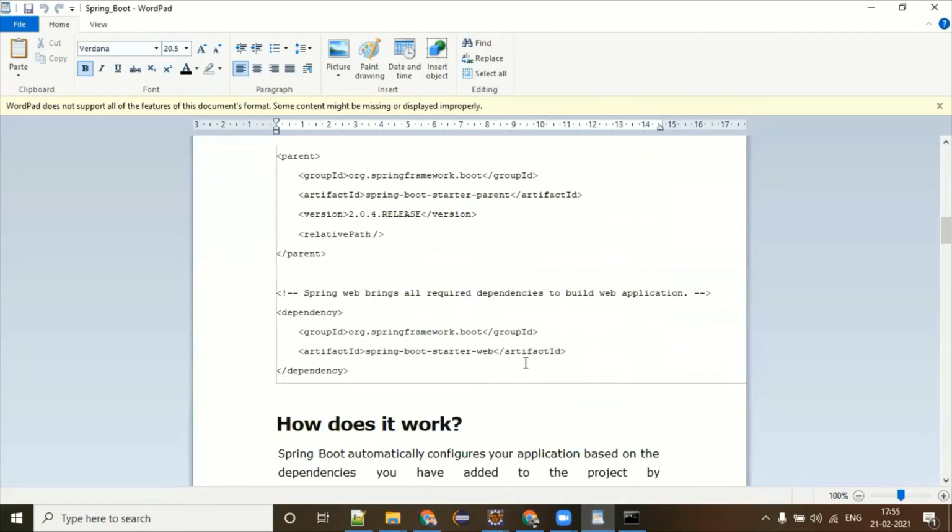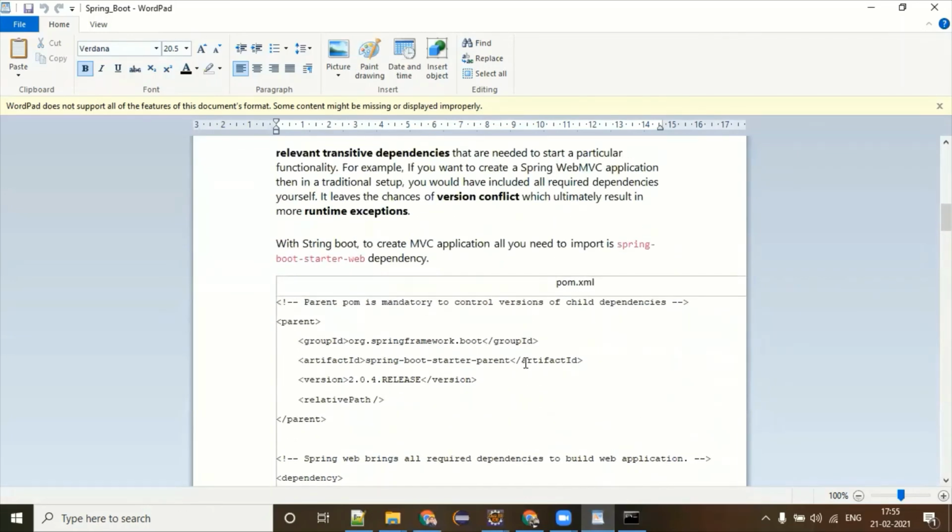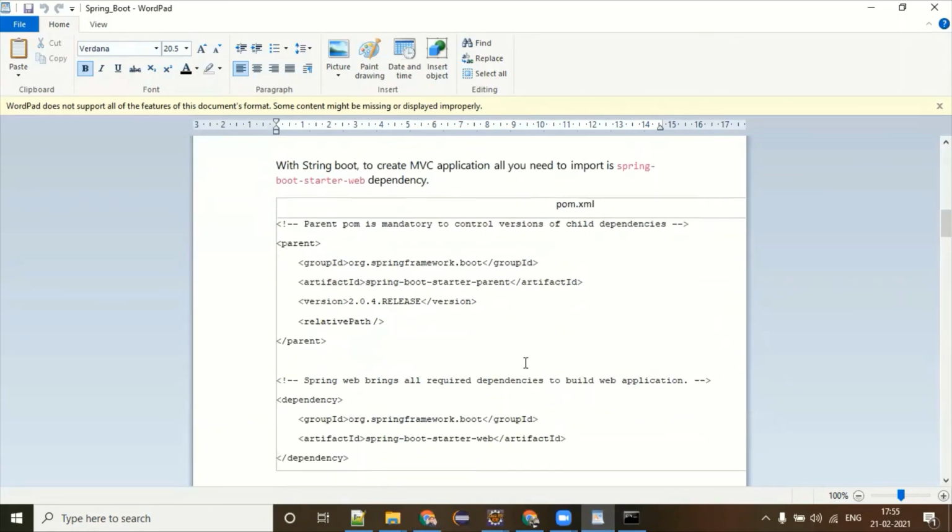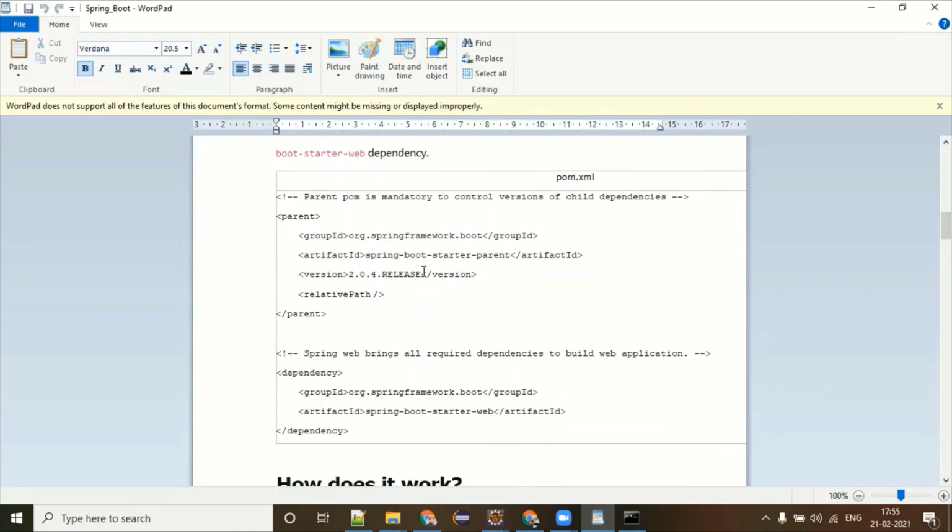Let me take care of all these things. You just give me the root version: what is your Spring Boot parent version? After that, whatever dependency you give me, don't give me a version. I will handle it. I will figure out the right version for me. Are you getting my point?